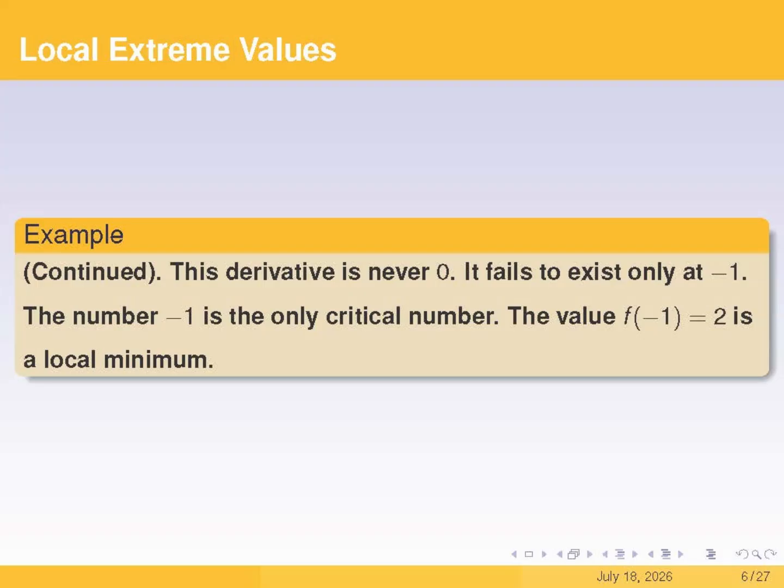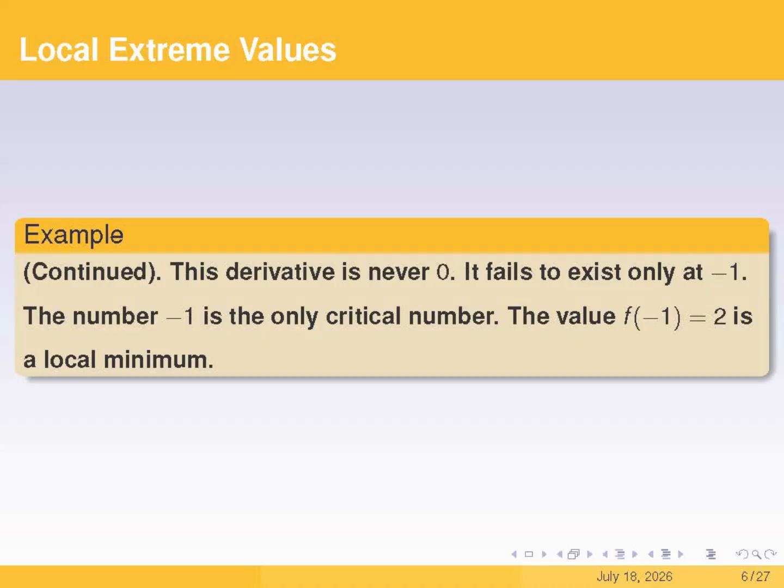This means that the derivative of f at x equals -1 does not exist. Since we are focusing on finding extrema today, we won't go through the whole step-by-step process of calculating those one-sided derivatives again. Now, because this derivative never equals 0, the only critical number is where the derivative does not exist, namely, at x equals -1.